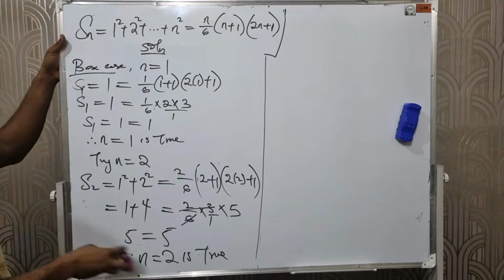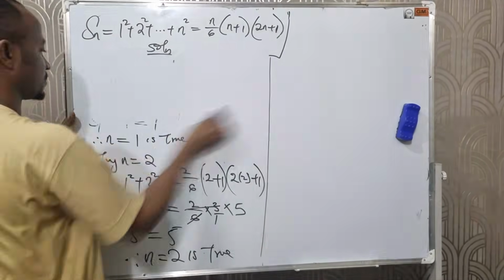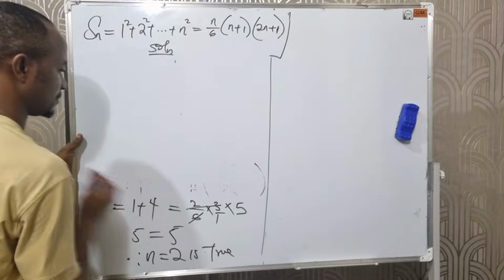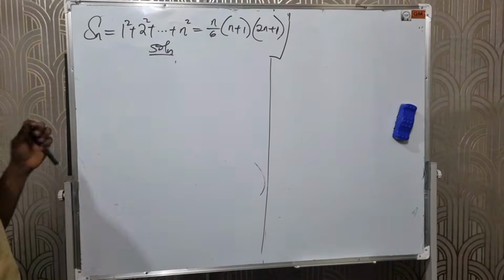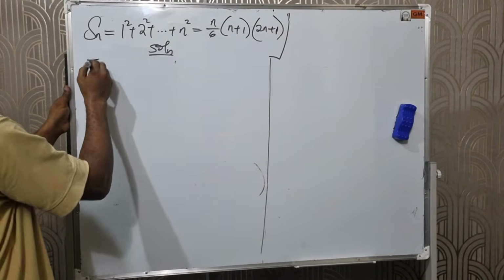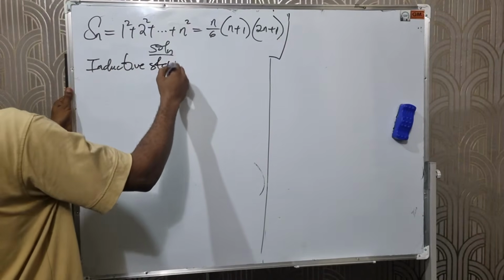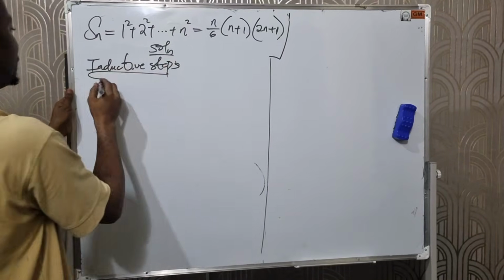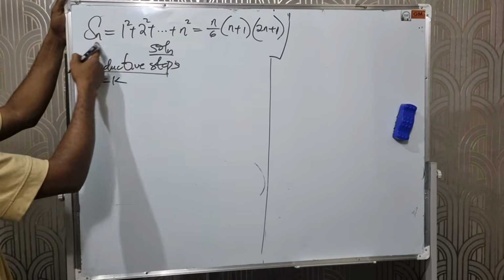Please, I have to clean here for the inductive step. Now listen. For the inductive step, we are testing for n equals k first, meaning I will replace my n with k.